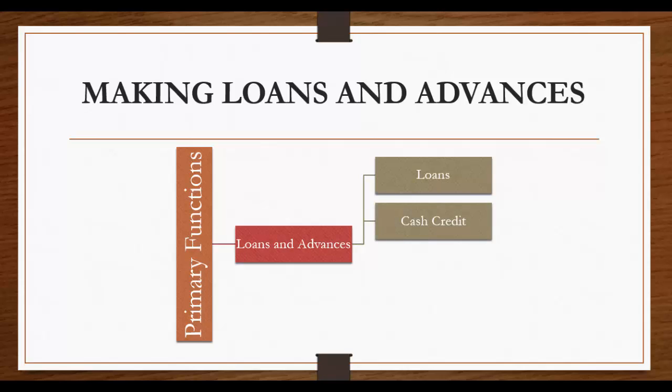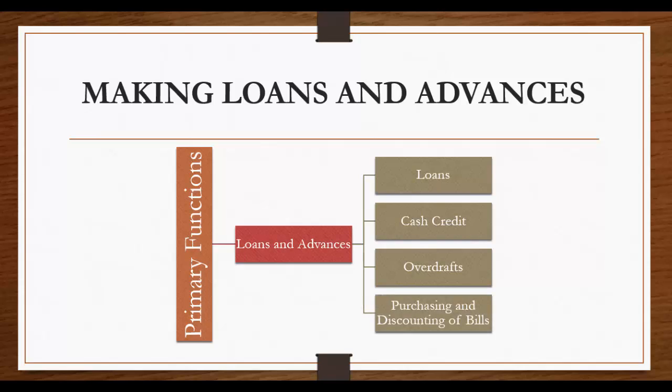The second kind of loan given is cash credit. It is an arrangement by which a bank will allow its customer to borrow money up to a specified limit. Interest will be charged on the loan amount which was utilized and not on the loan amount which was not utilized. The third type of loan was overdraft. It is an agreement with a bank by the current account holder to withdraw more than the balance to his credit up to a specified limit. Interest is charged on daily overdrawn balances. The overdraft is allowed only for a short period and is only a temporary accommodation.